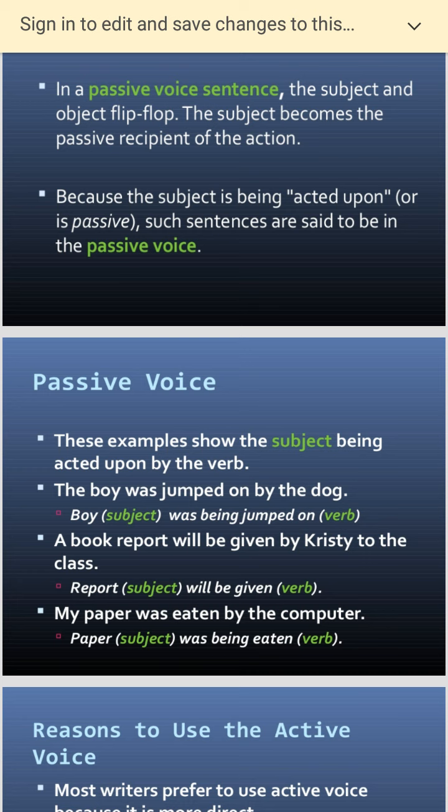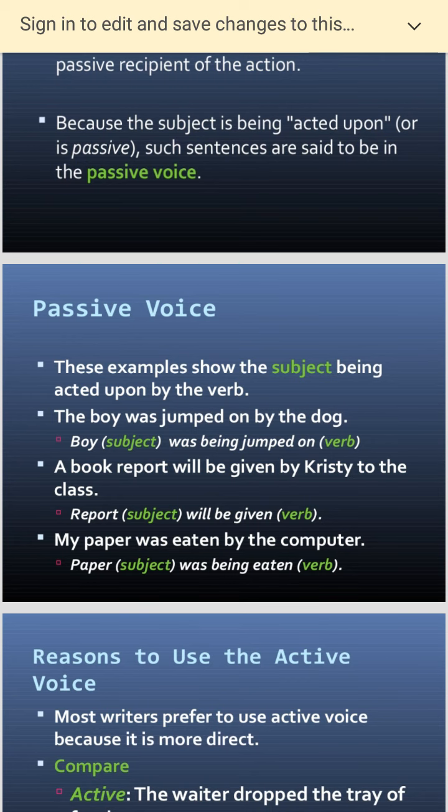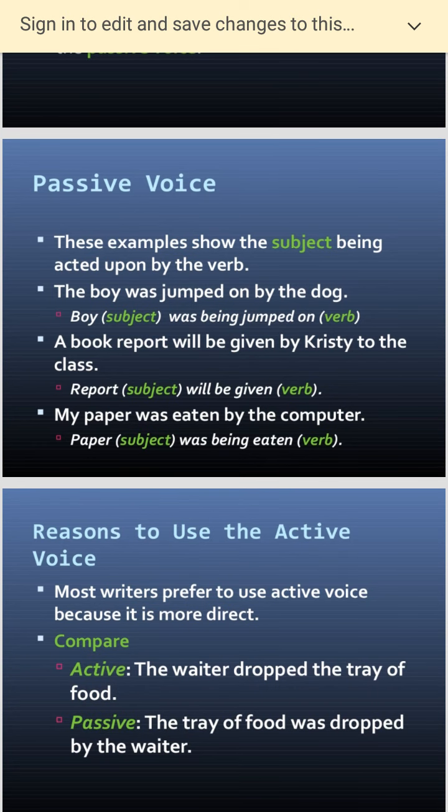Now the report is the subject, and "will be given" is the verb. "My paper was eaten by the computer." The paper is the subject, and "was eaten" is the verb.